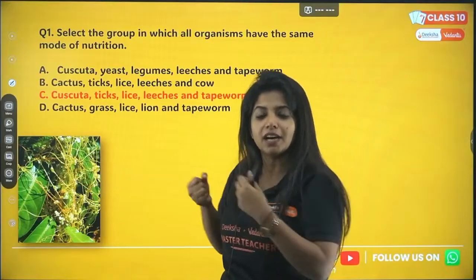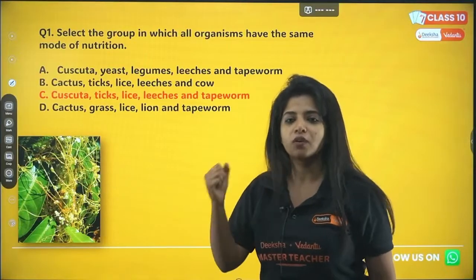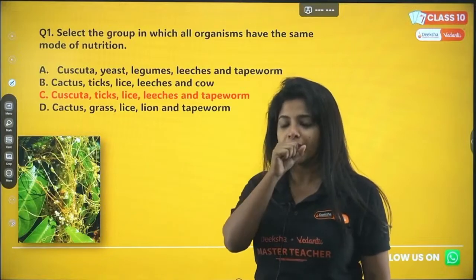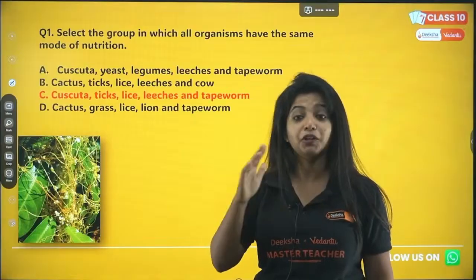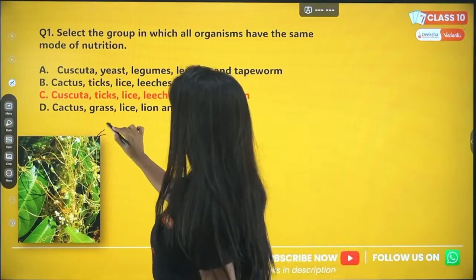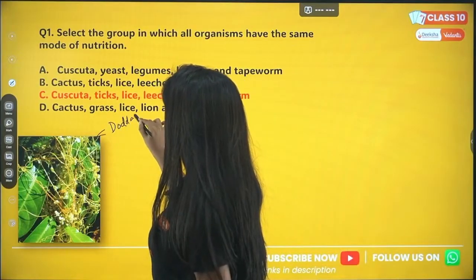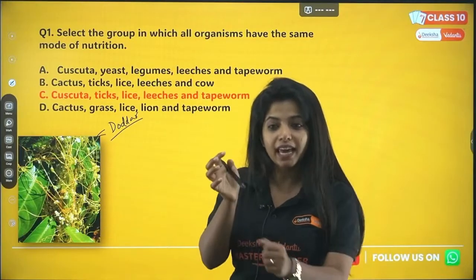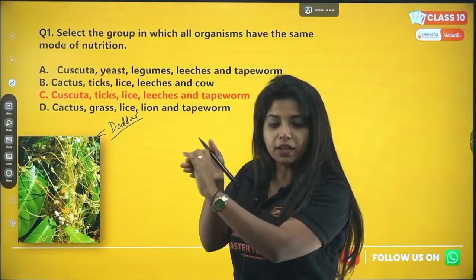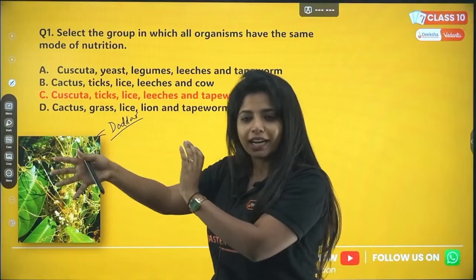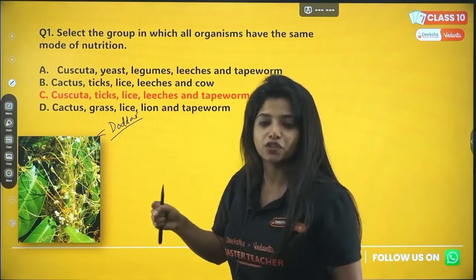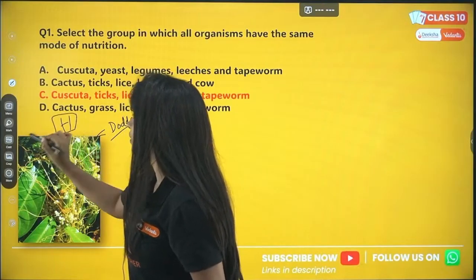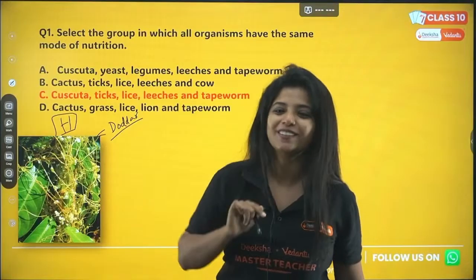It sucks in all the important food and water. So this is known as Cuscuta. It is also known as dodder. And my dear children, one very important thing, can any one of you tell me the name of that particular part with which the Cuscuta gets inside the plant and takes in its nutrients? It starts with H. It is there in your NCERT, I believe. If you know, put it down in the comment section.